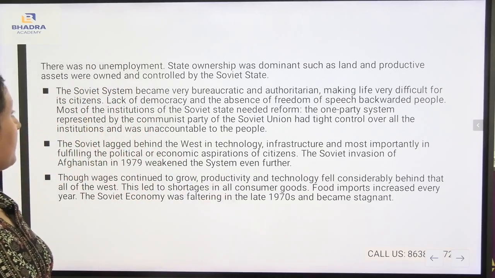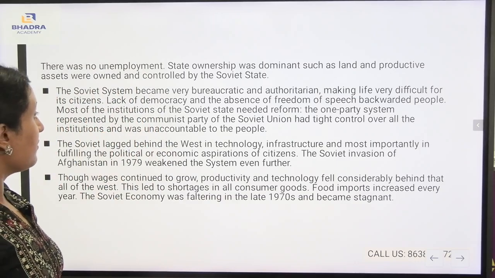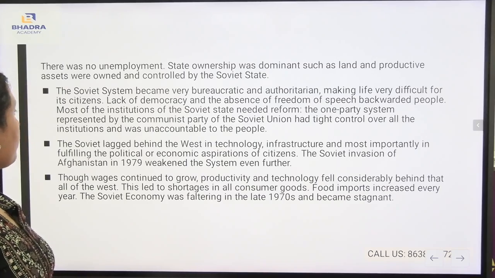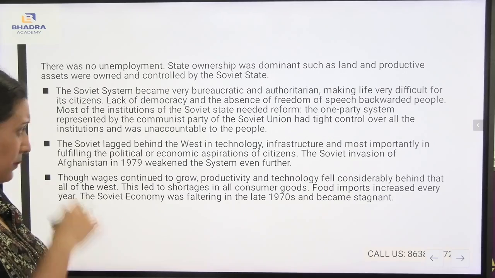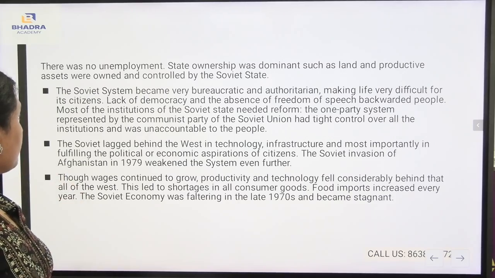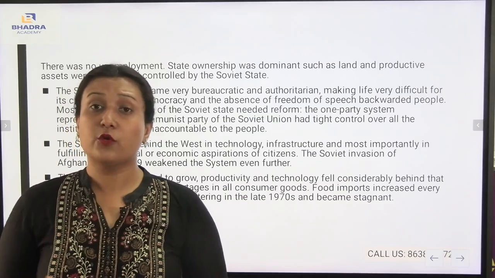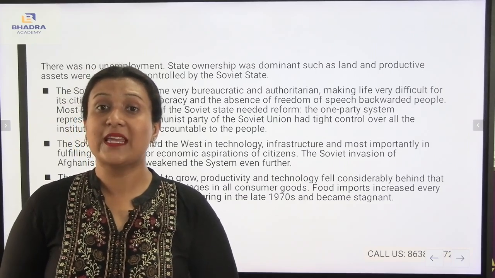The Soviet system became more bureaucratic and authoritarian, making life very difficult for its citizens. Lack of democracy and the absence of freedom of speech held people back. Most of the institutions of the Soviet state needed reform. The one-party system represented by the Communist Party of the Soviet Union had tight control over all the institutions and was unaccountable to the people. The Soviet state was becoming more bureaucratic and authoritative.